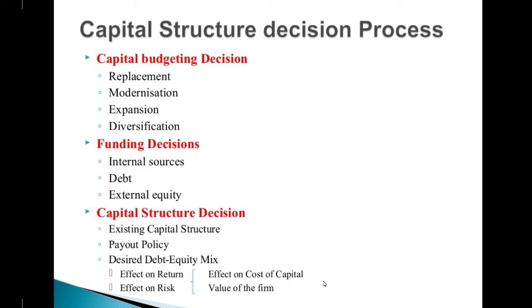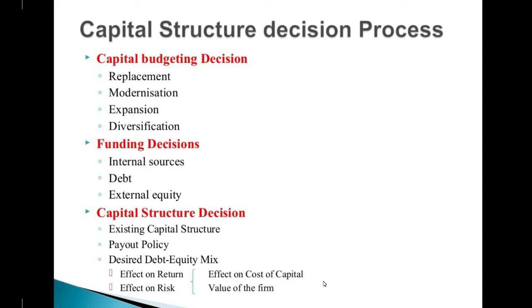Funding decision: internal sources, debt and external equity. Internal sources means for the existing company, for the existing operation, they need more funds. That time they will do more funding from internal sources. Debt: if the company has any debt they want to repay, they will take a funding decision. They can opt for an IPO, get the funding from outside, and pay the debt. For external equity also they will opt for the same decision.